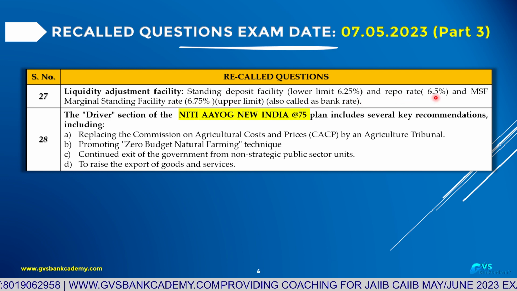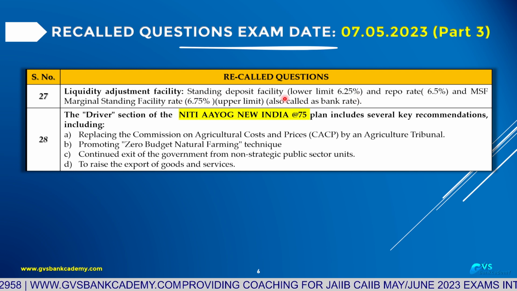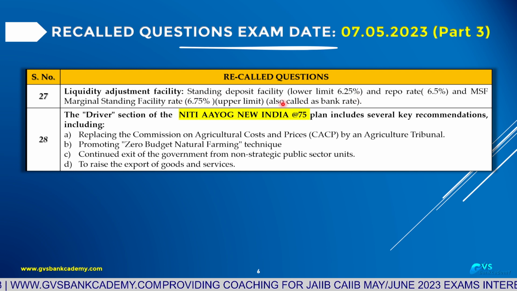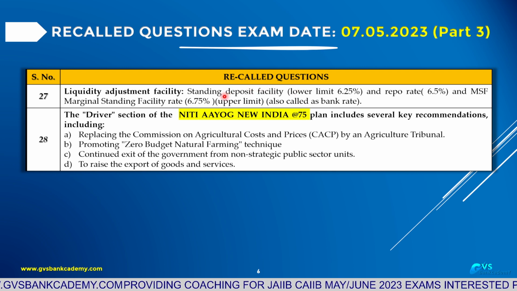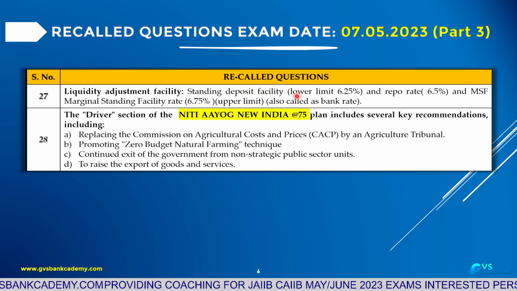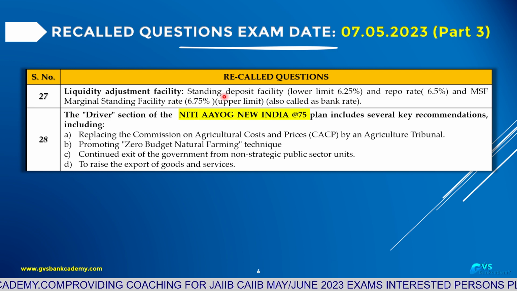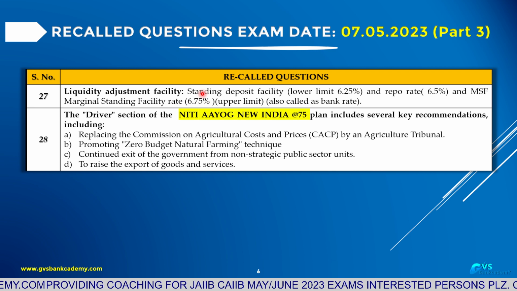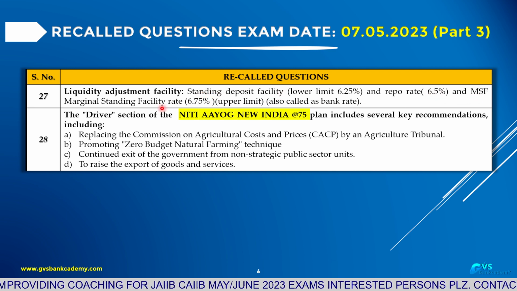Repo 6.5, standing deposit facility 6.25. Standing deposit facility means surplus funds, excess liquidity funds, deposited with RBI, and banks get interest from RBI at the rate of 6.25% for overnight. This was introduced from April 2022 onwards. Marginal standing facility: we can borrow up to 2% of NDTL as emergency intraday.